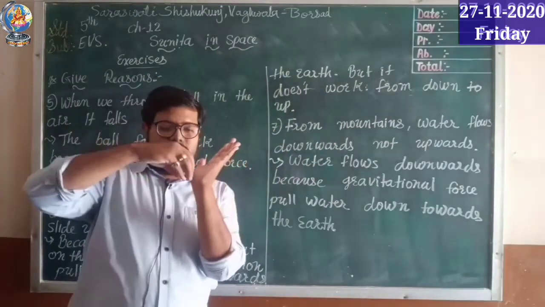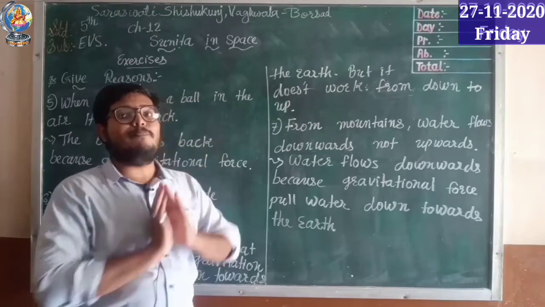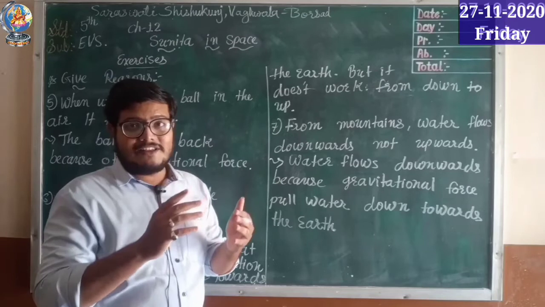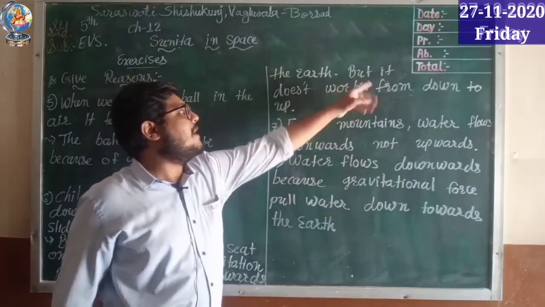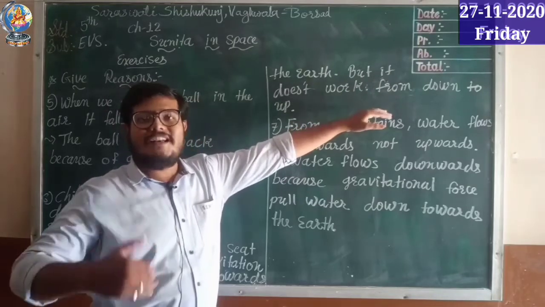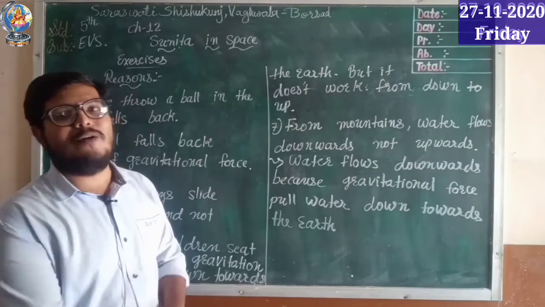But if the child is sitting at the bottom, the earth will not push, right? Gravitation force means it pulls, not pushes, right? So it doesn't work from down to up, it will not send you from down to up.